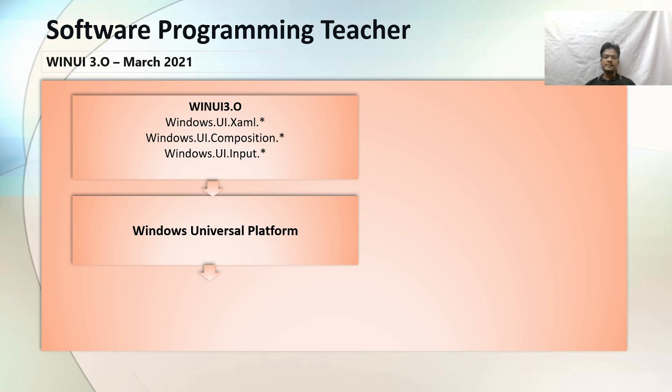As I mentioned in the previous slide, the Windows Universal Platform has Windows UI XAML, Windows UI composition and Windows UI input. But in this slide, WinUI 3.0 has all the assemblies, and we don't have anything in the Windows Universal Platform. But it's actually a platform to support all kinds of apps.